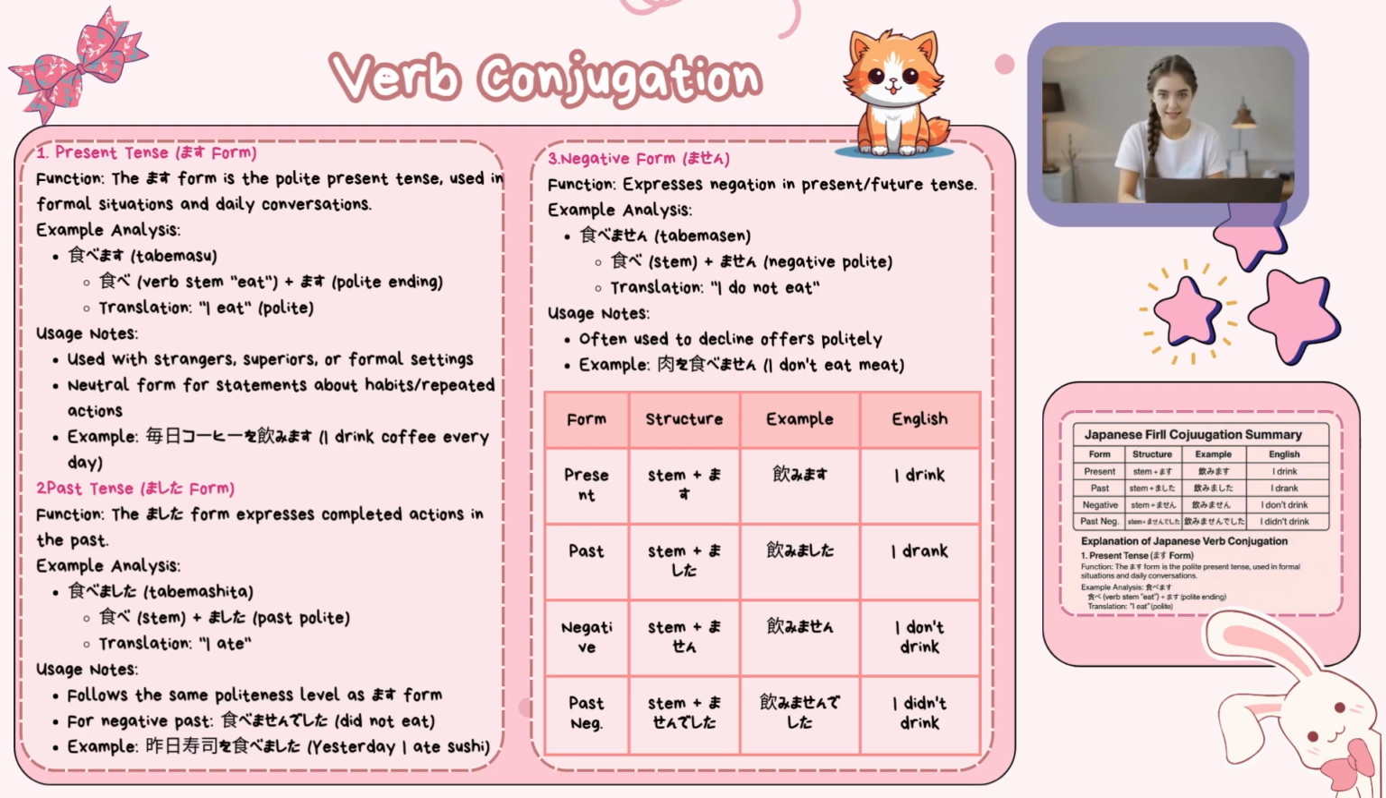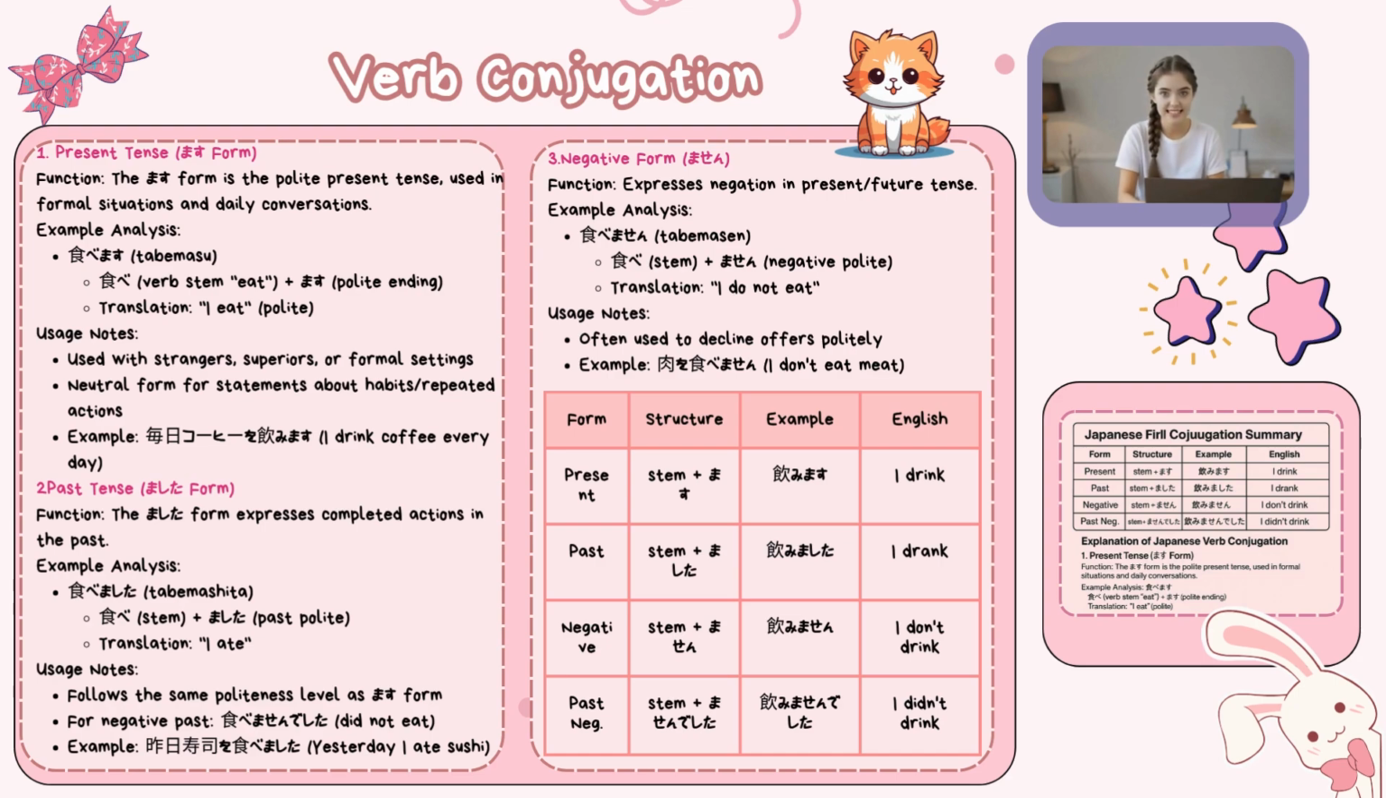Example analysis: tabemasu. Tabe is the verb stem, eat, plus masu, the polite ending. Translation: I eat, polite. Usage notes: used with strangers, superiors, or in formal settings. Neutral form for statements about habits and repeated actions. Example: mainichi kohii o nomimasu. I drink coffee every day.